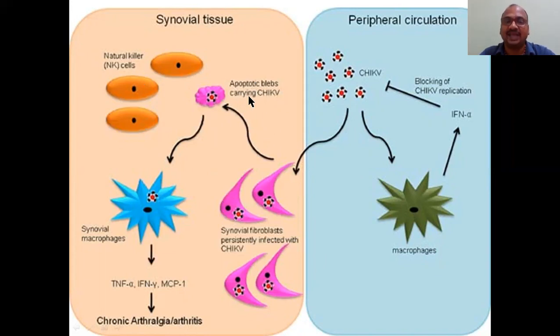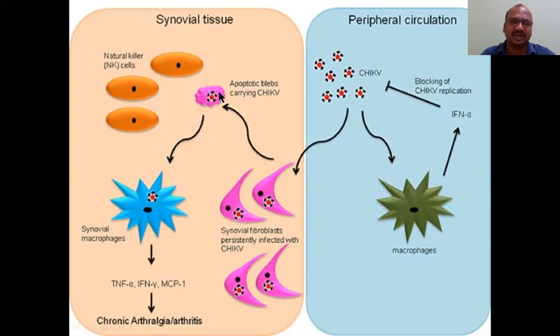Or apoptotic blebs, whatever it may be, so that it damages all the synovial tissue. See how the shape is changed; the fibroblasts shrink and become small. So once the synovial fibroblasts are shrinking, what happens? The joint is affected. That's why you will get joint swelling and joint pains. Why is it chronic?